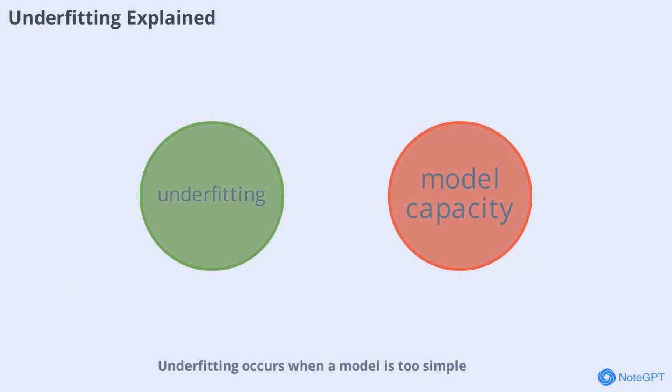Underfitting occurs when a model is too simple to capture the underlying patterns in the data. In M2K's case, the training accuracy is much higher than the validation and test accuracies. This gap indicates that the model is not complex enough to learn the full range of relationships in the dataset. Addressing underfitting usually involves increasing model capacity or improving the training process.